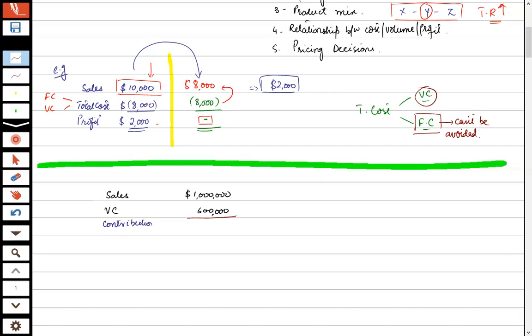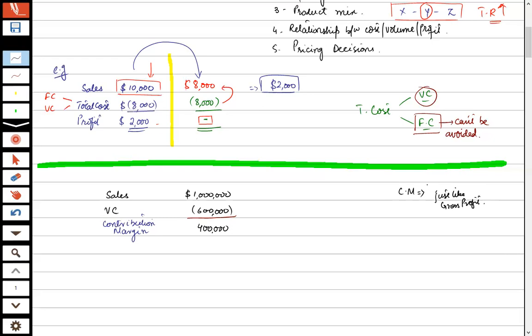Any idea of this contribution margin, or are you hearing it for the first time? First time. Okay, let me explain it. Sales less variable cost comes to contribution margin, and our contribution margin will be 400,000. Contribution margin, short form CM, is not exactly like gross profit type.